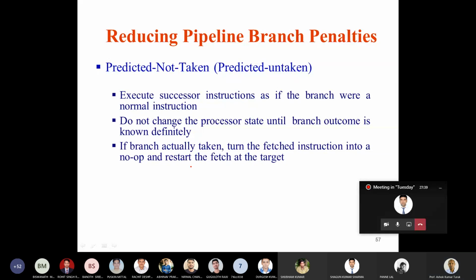So if it is a taken branch, that means the target is not the successor of the current branch instruction, but the target is some other instruction. Then the instruction which is fetched and there in the pipeline, you convert that instruction into a no operation and restart the fetch at the target. So the target is something different, so you start fetching from the target.